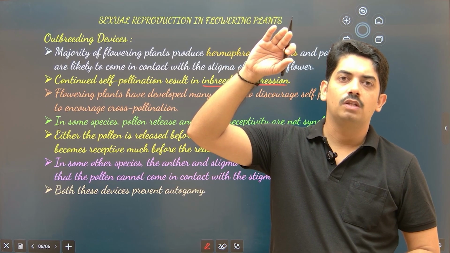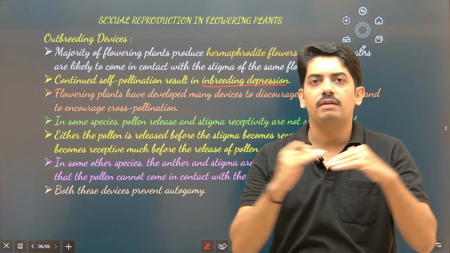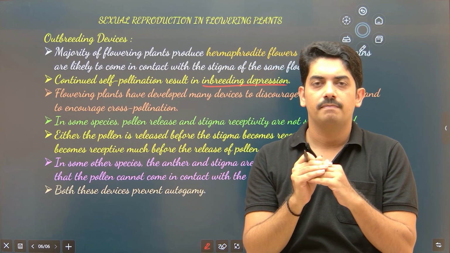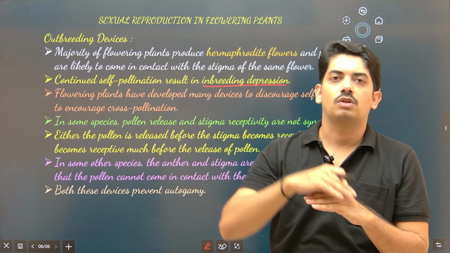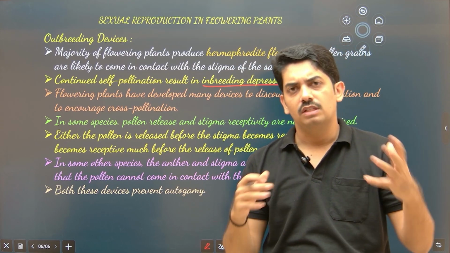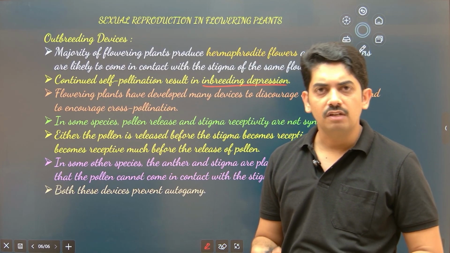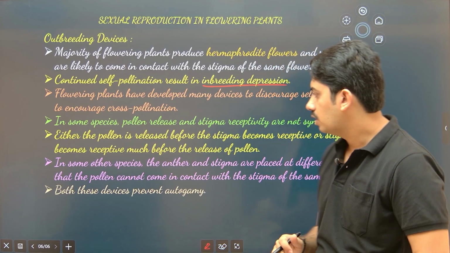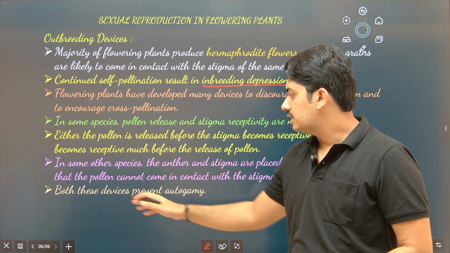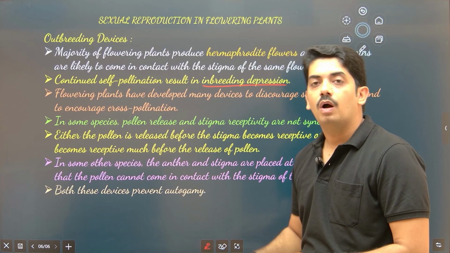The anther is long and the stigma is short, and in between there is a physical barrier. Then pollen grains cannot dust on the stigmatic surface. So this is how they discourage self-pollination and encourage cross-pollination. Both these devices prevent autogamy.